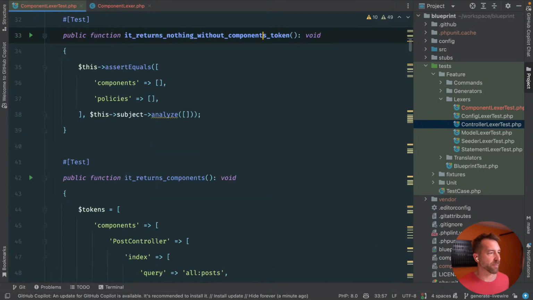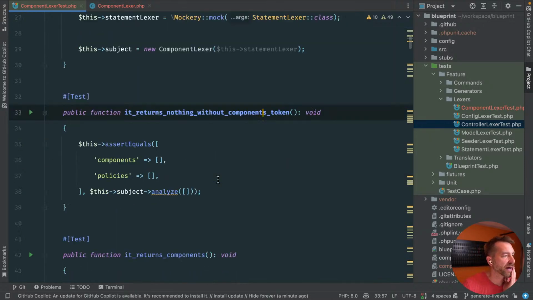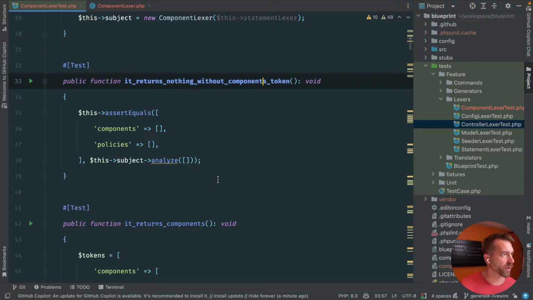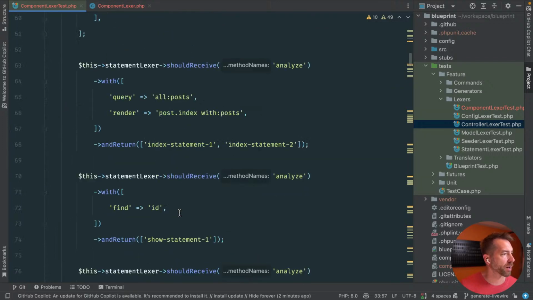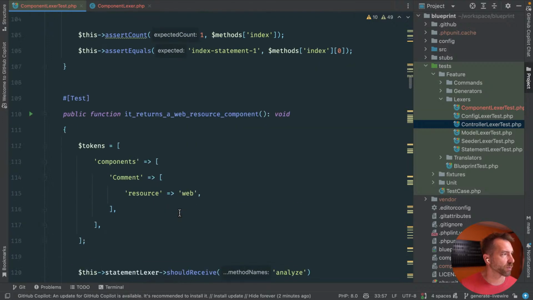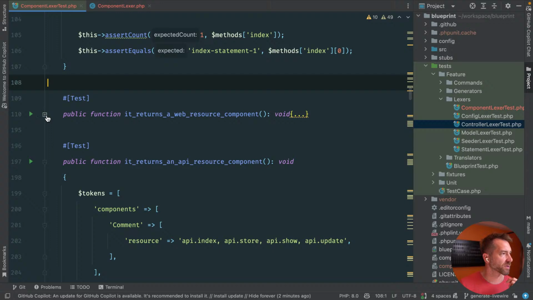All right, escape out of that. Okay, so it returns nothing without components token. Okay, that's fine. It returns components. This is probably as far as we want to go today. It returns components. It returns a web resource. We're not going to be doing any of this resource stuff. Let's just see what else we have in here.